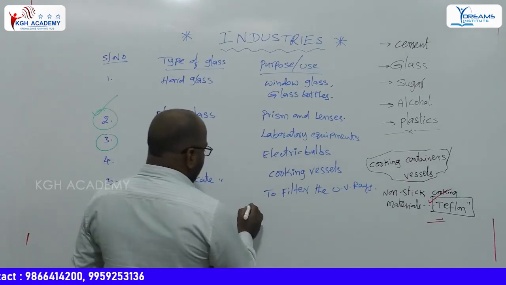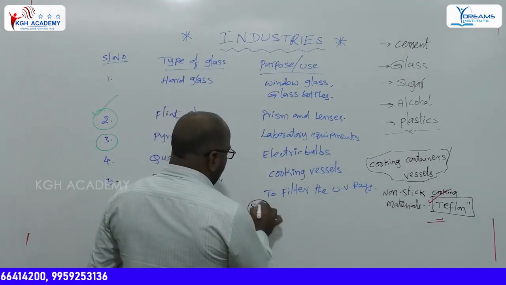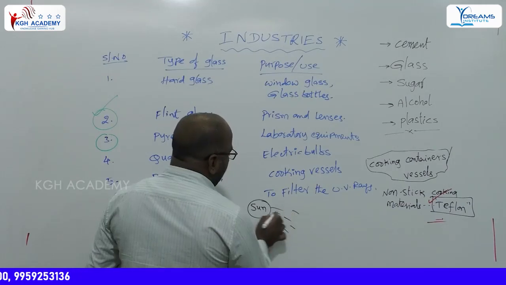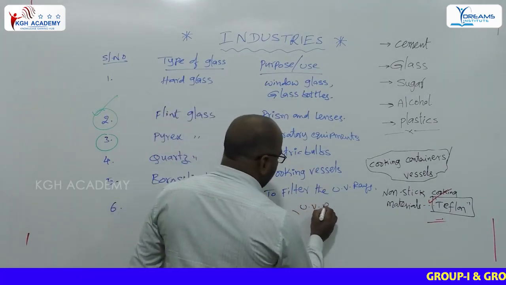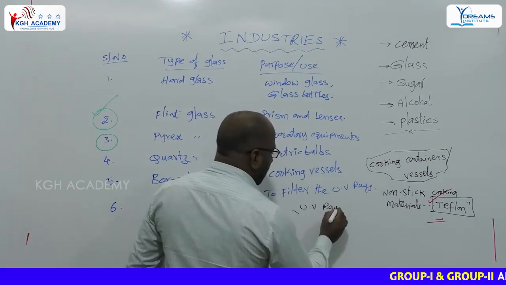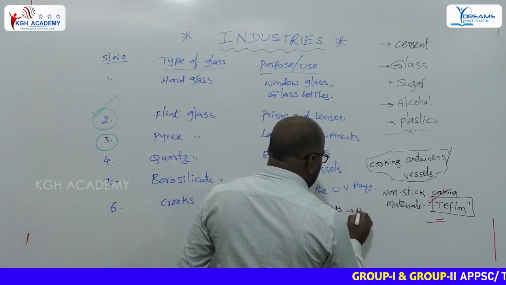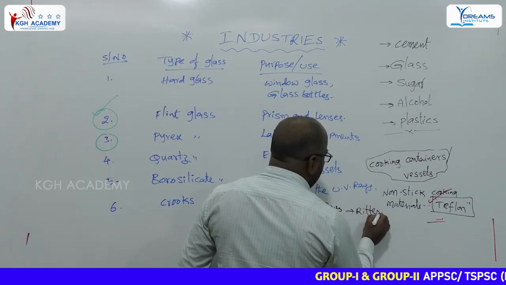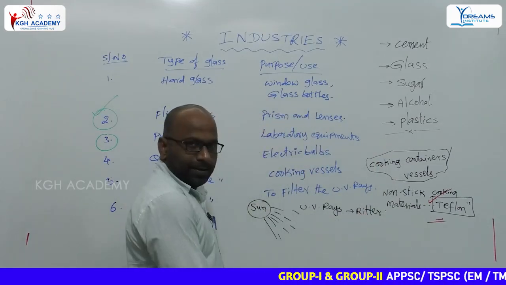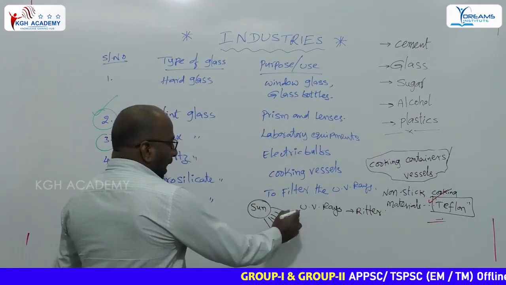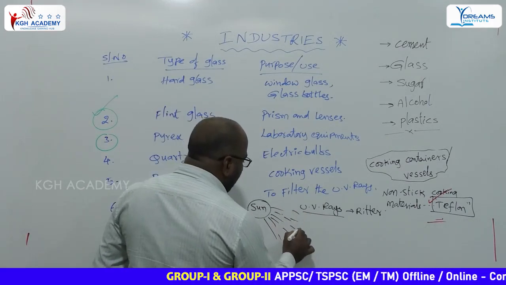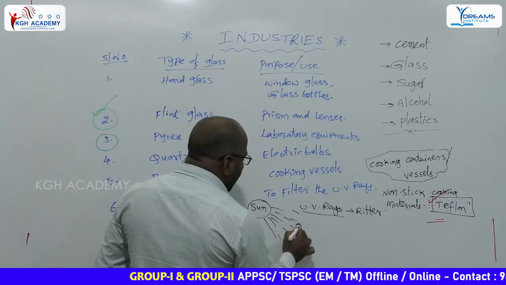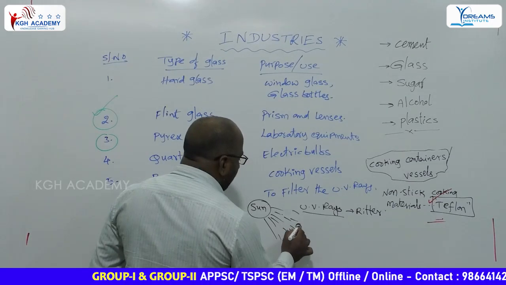Especially the sun emits energetic rays. Those rays are called UV rays. Ultraviolet rays were identified by the scientist Ritter. These have high energy, so if these rays are directly incident on the surface of the eye, what happens?